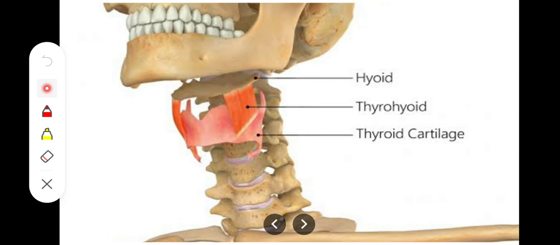So it will be supplied by the superior root of the ansa cervicalis, that is by way of C1 through the hypoglossal nerve. So C1 through the hypoglossal nerve supplies the thyrohyoid muscle, and its action will be to depress the hyoid bone as its attachments indicate. Besides this, it can also elevate the larynx.